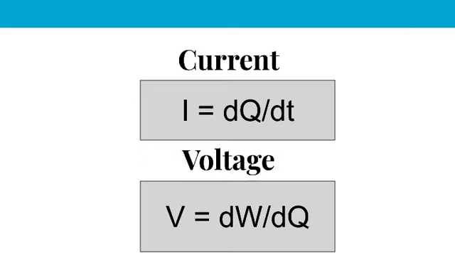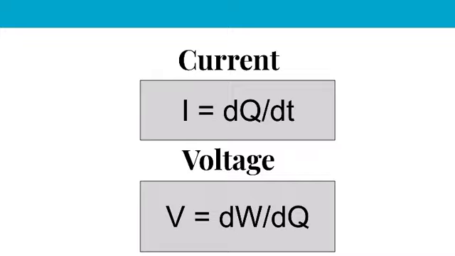Let us see about current. The current I flowing through a conductor is the time rate of flow of charge. Mathematically it can be written as I = dq/dt, where q is the charge and its unit is coulombs, t is the time and its unit is seconds, and current is measured in amperes. Generally, electron current flows from the negative terminal of a source to the positive terminal, whereas conventional current flows from the positive terminal of a source to the negative terminal.